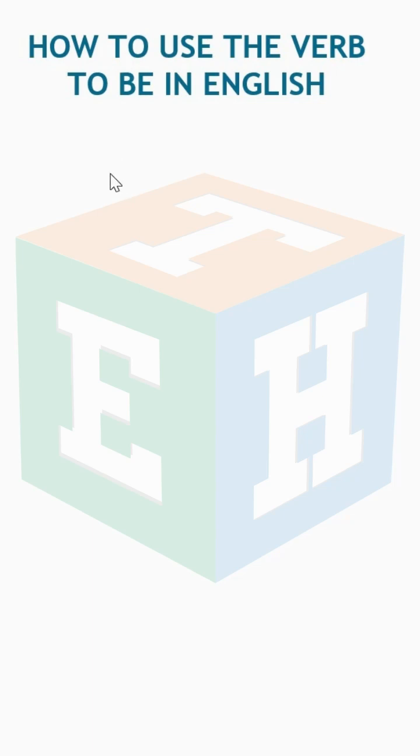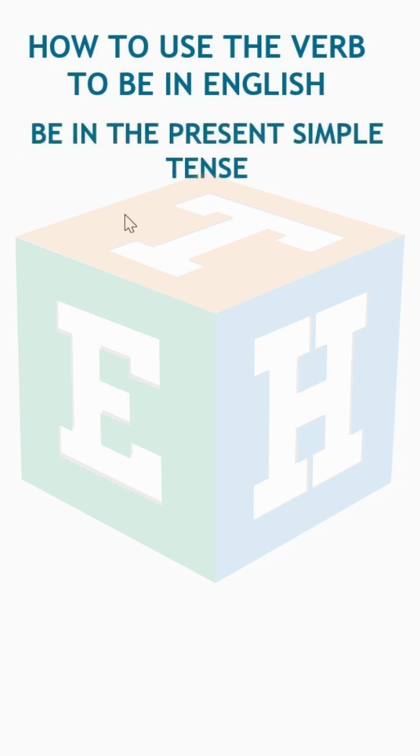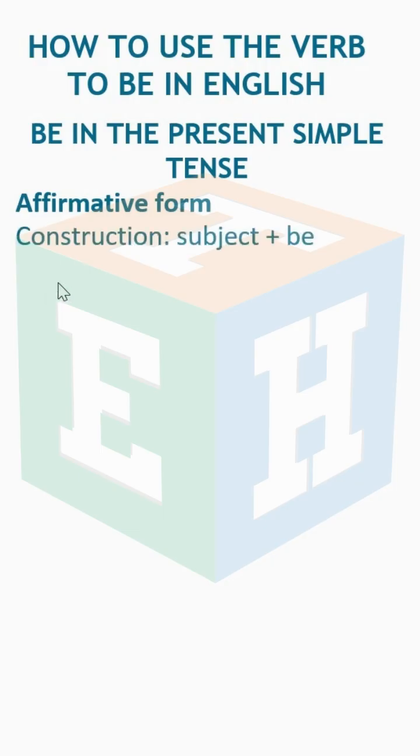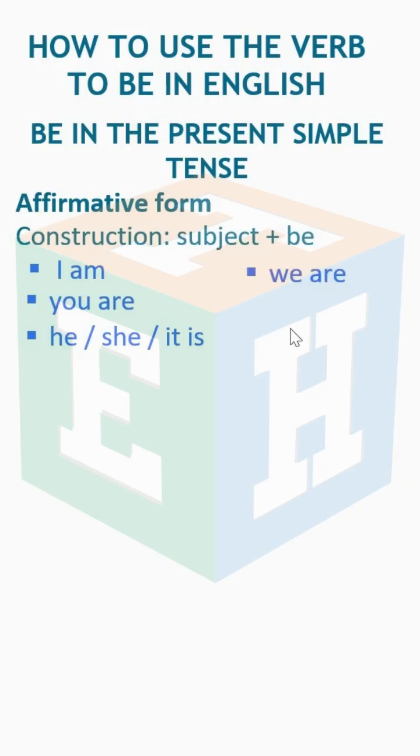How to use the verb to be in English. Be in the present simple tense. Affirmative form. Construction, subject plus be. I am, you are, he/she/it is. We are, you are, they are.